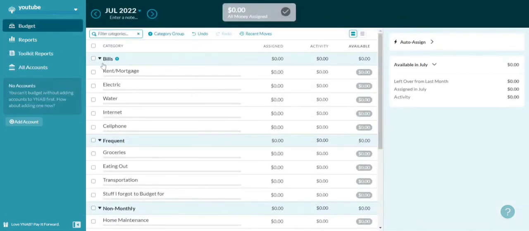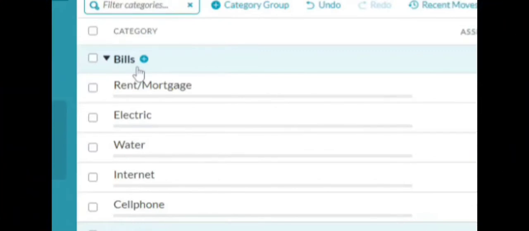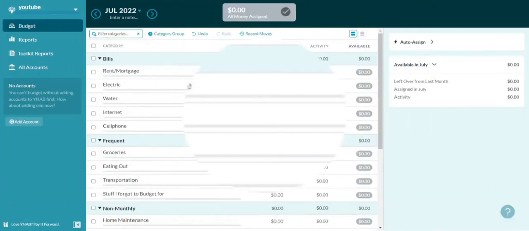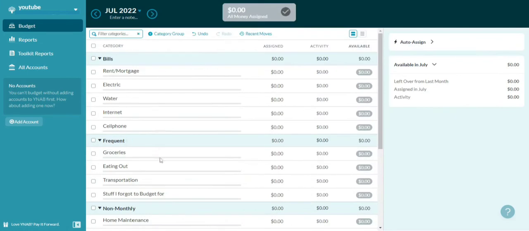For the budget, we have our bills, which I call my fixed expenses, meaning these are bills that are due completely. You cannot make changes to them. You cannot lower the amount that you're going to budget for. You can't take money out of it because you have to pay these bills.